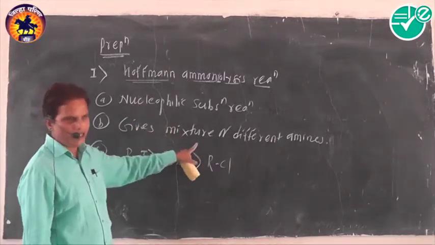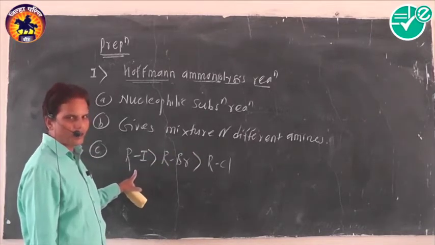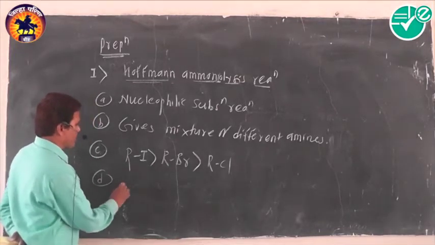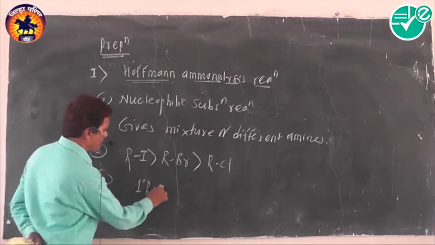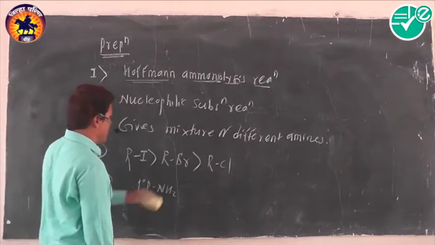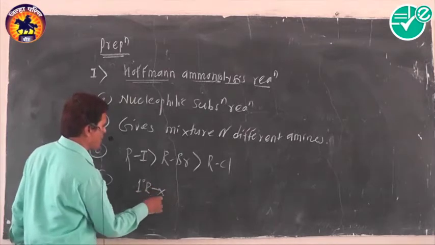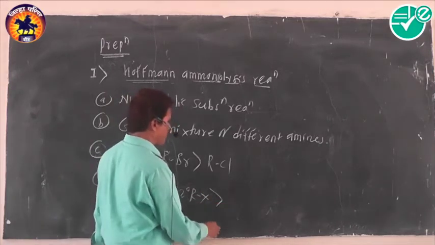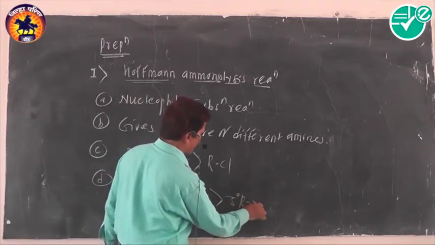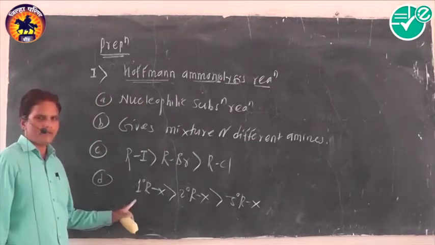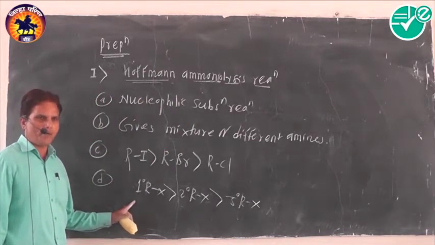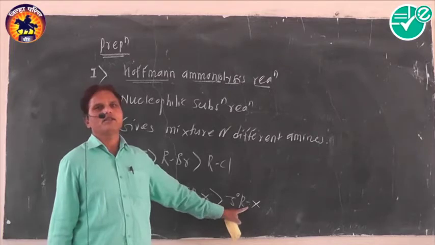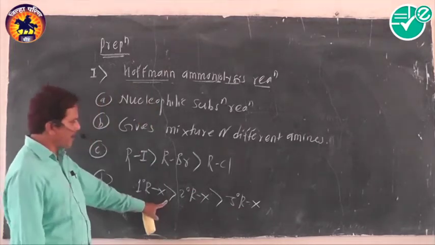It gives a mixture of different amines. The rate of reactivity of alkyl halides is such that the most reactive is alkyl iodide, and the least reactive is alkyl chloride. While dealing with the nature, primary alkyl halide gives maximum yield of alkyl amine, more than secondary alkyl halide, and secondary gives more than tertiary alkyl halide, which gives the least amine. Okay, this is the reactivity.